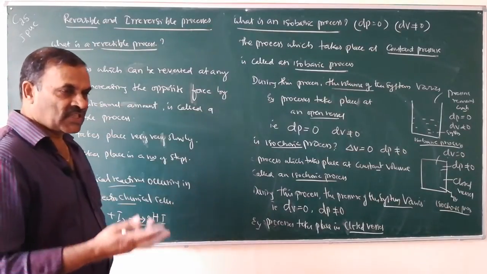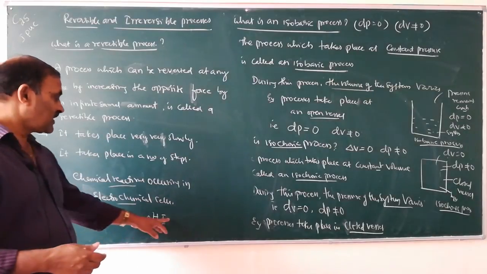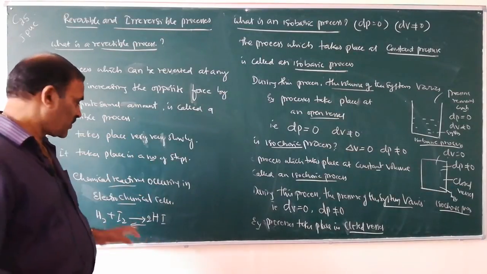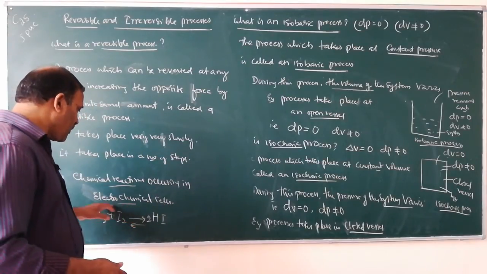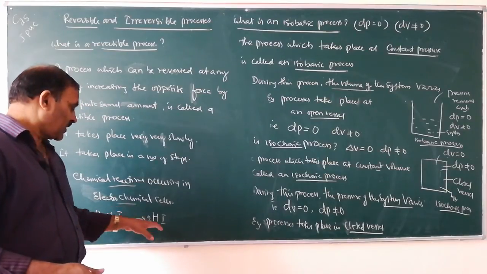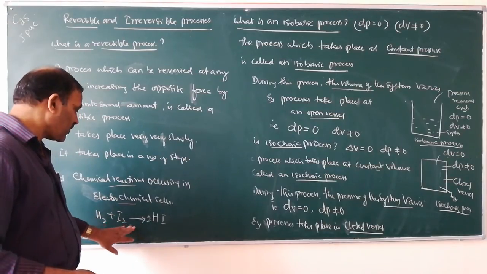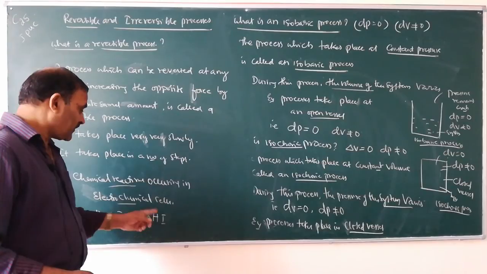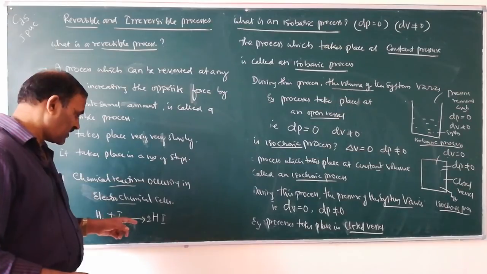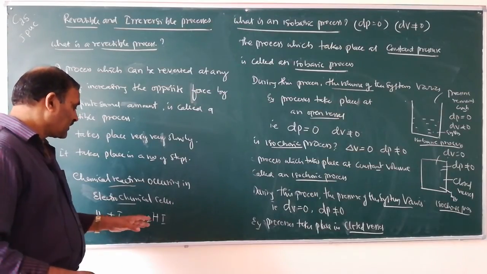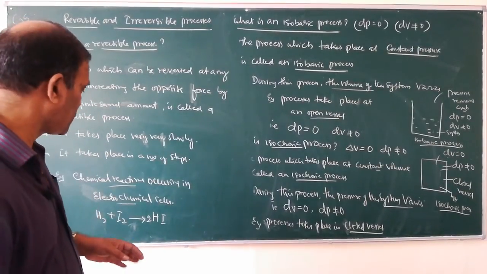A reaction which can be reversed at any moment by increasing the opposite force by a very small amount. This reaction takes place in one direction, and this is the opposite direction. This is the forward reaction, this one is the backward reaction. So, how does the backward reaction take place? If the dissociation of hydrogen iodide takes place at the same experimental conditions, and then the forward reaction also takes place, such processes are called reversible processes.